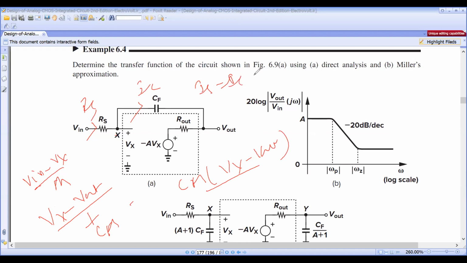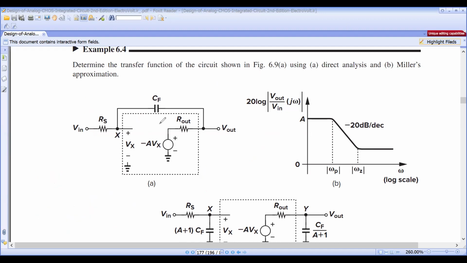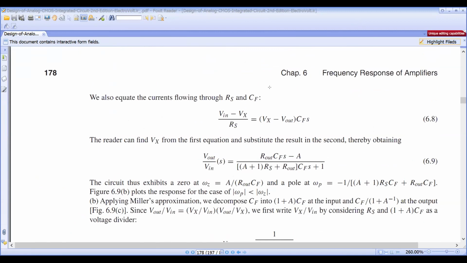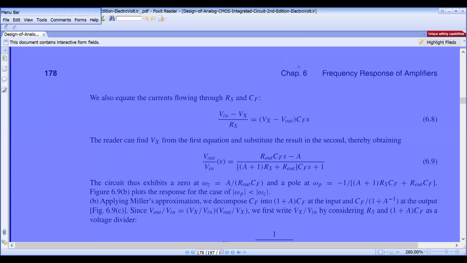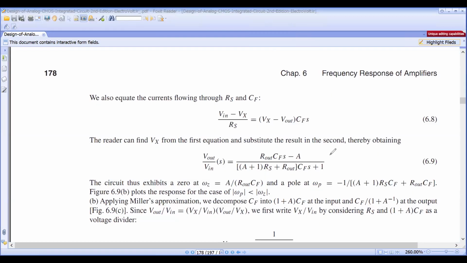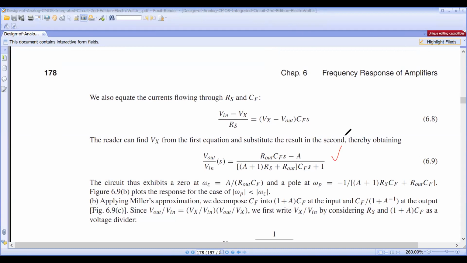So by writing this one, you got this expression. So from this is the transfer function. Once you got the transfer function, you can find the poles and zeros.